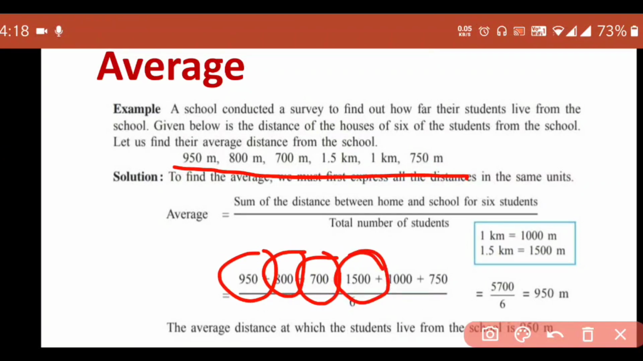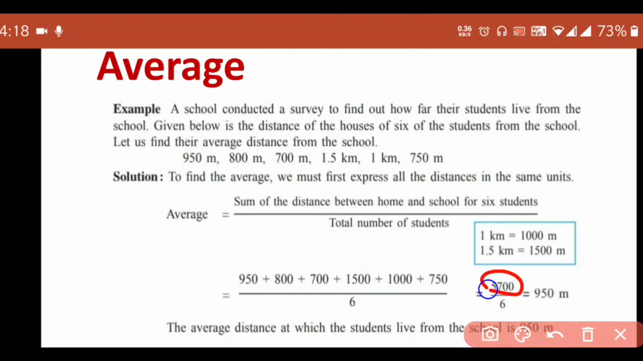plus 1500 plus 1000 plus 750, and divide by 6, because these are the distances of 6 students' houses from the school. So when we add all the 6 distances, we get 5700, and divide by 6, we get 950 meter. So in this way, we can find out the average distance at which the students live from the school is 950 meter. So in this way, we can find out the average by applying the formula.